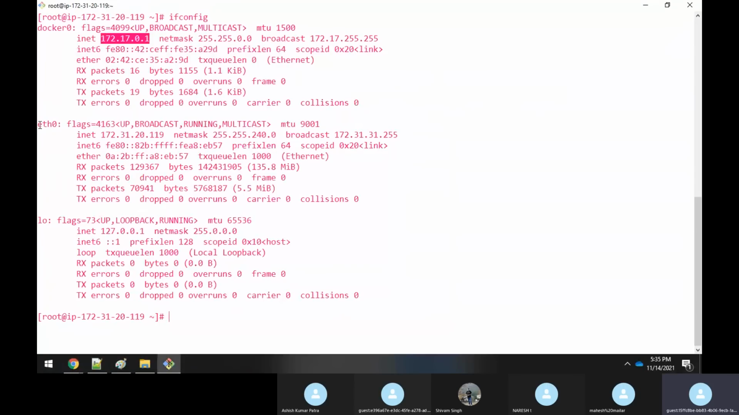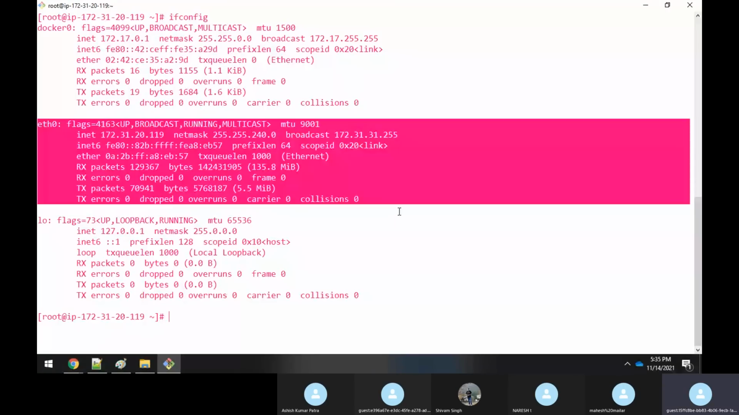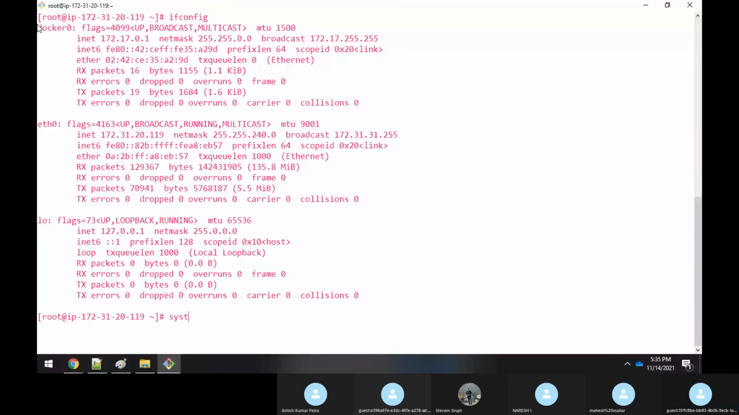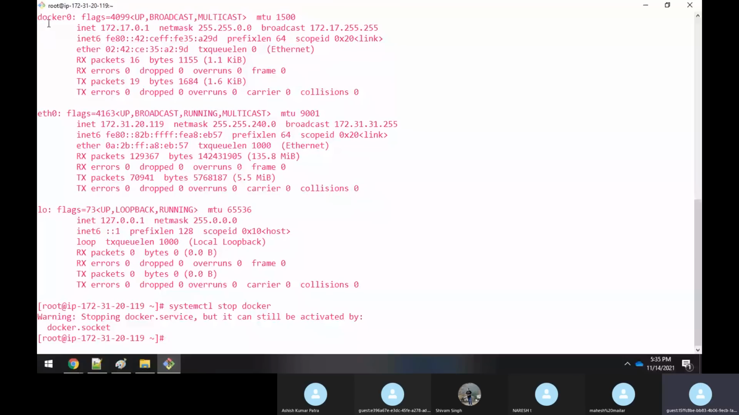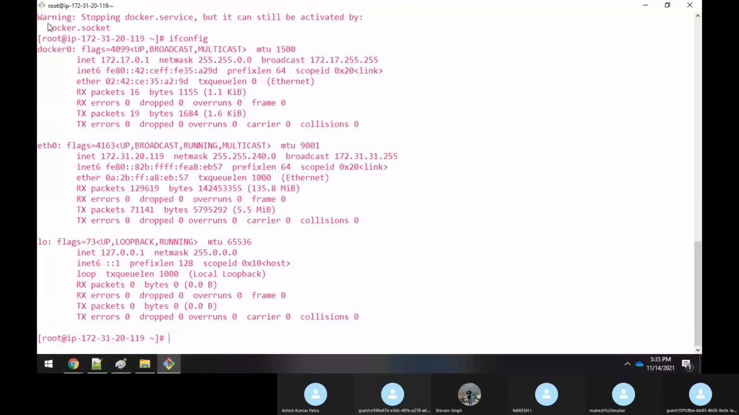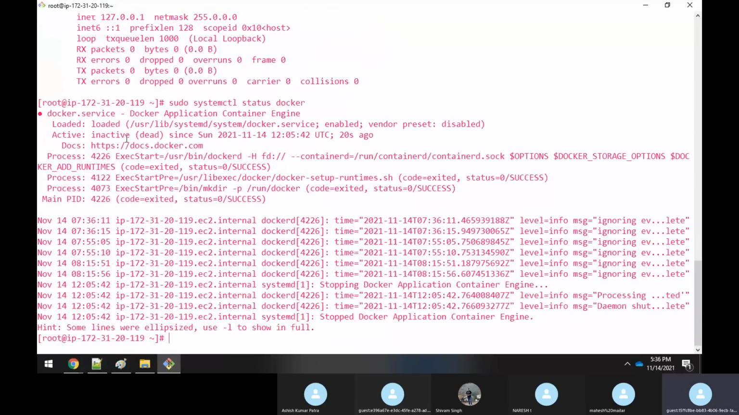If you see, systemctl stop docker. Okay, so I have stopped the Docker now. If you execute ifconfig, it is not stopped. Sudo systemctl status docker. Docker is dead. This Docker is dead. Systemctl start docker.